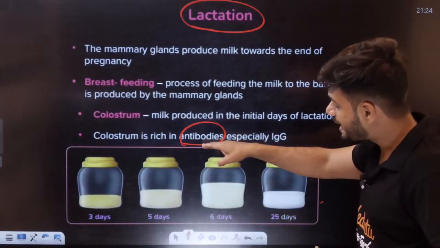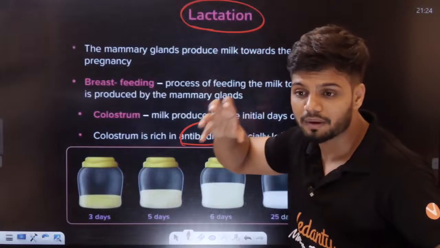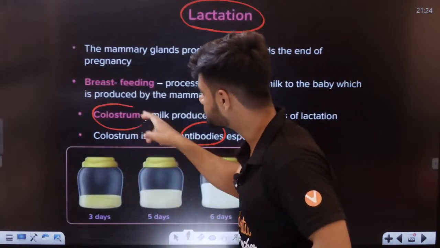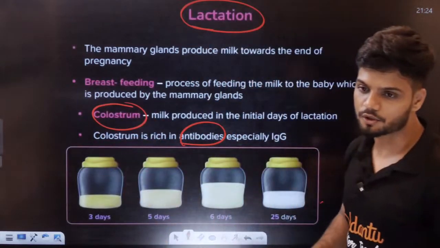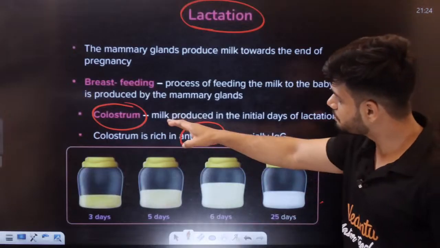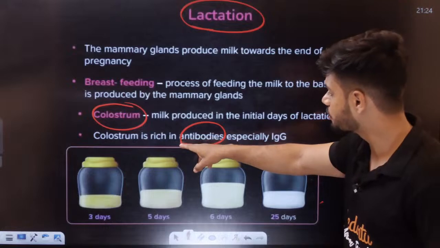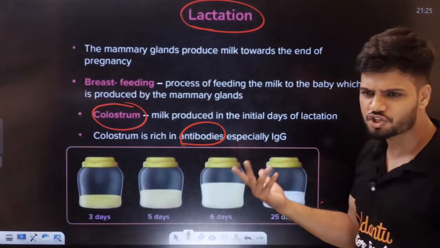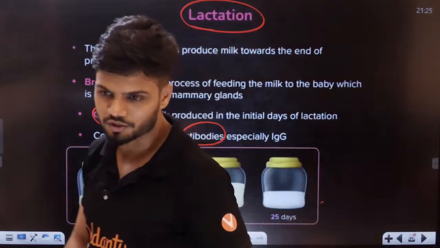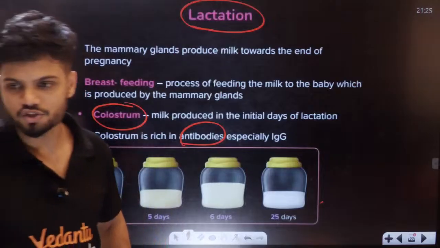Now these antibodies are present in the initial milk, which is called colostrum. Students, the initial milk produced by the mother is called colostrum. It has a lot of antibodies like IgG.